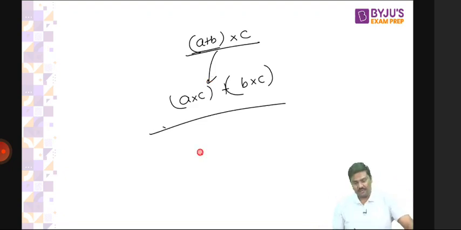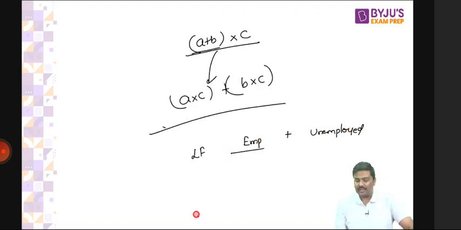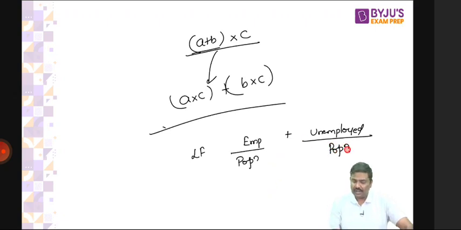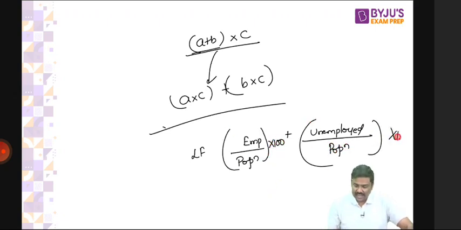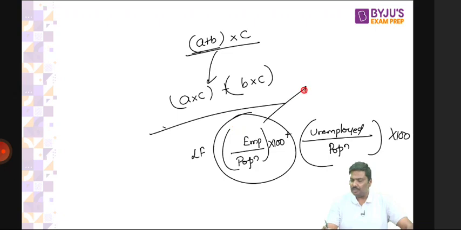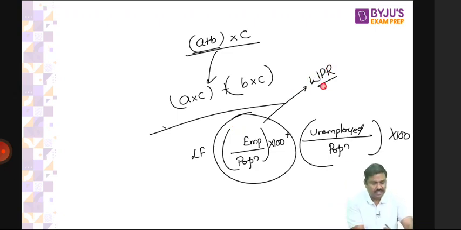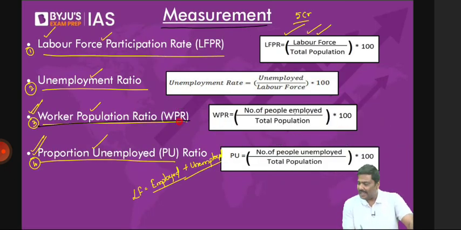In the numerator we have labor force. Labor force basically consists of employed population plus unemployed population. So what I'll do? I will take employed population, write it as a separate formula, that is employed population divided by total population into 100, and unemployed population, I'll write one more formula, divided by total population into 100. This I'll call as worker population ratio, WPR, and the second one, I'll call it as proportion unemployed.